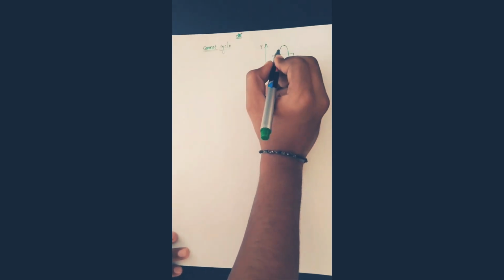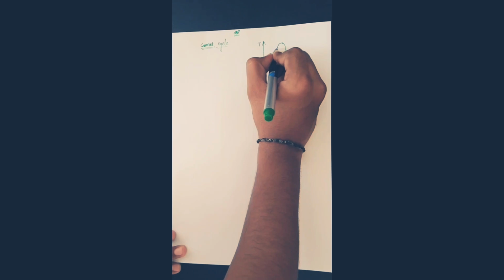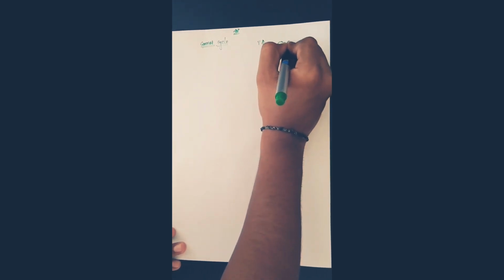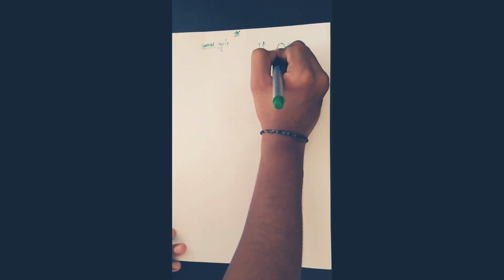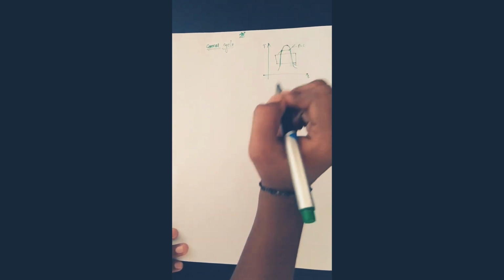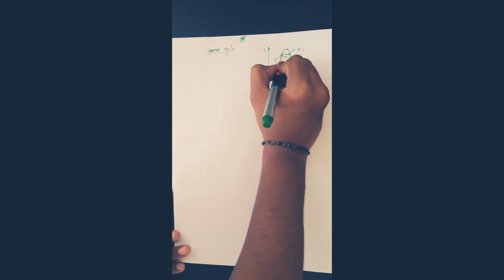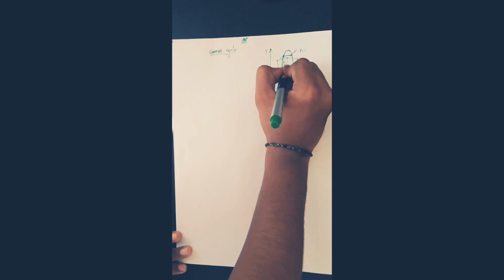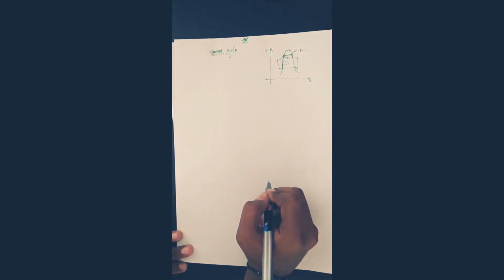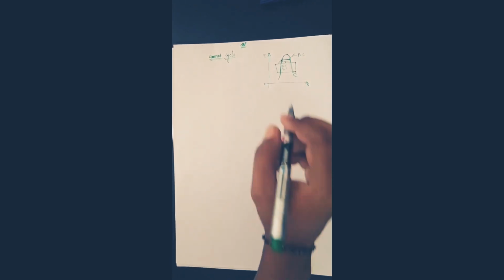See guys, if you look at the Mollier chart, in the TS diagram this is nothing but our constant pressure line. Pressure should be constant here. Here the pressure is constant and the temperature is also constant.